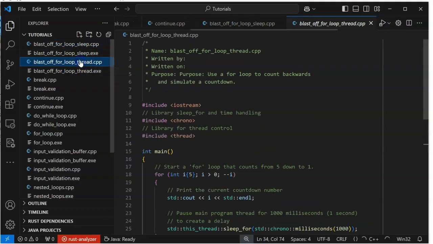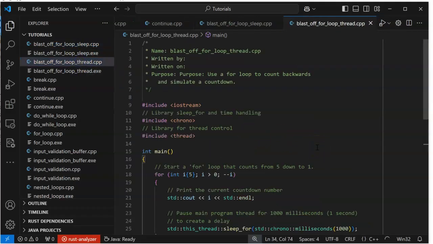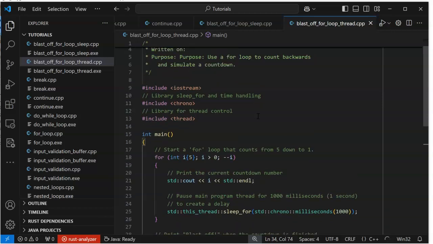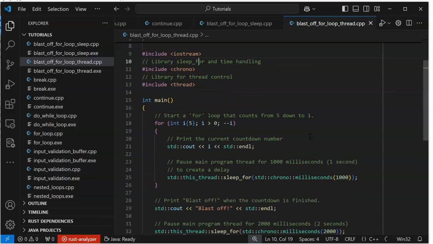Okay, well, here's another interesting one that I worked on a little bit. This is how to use threading in C++, which you can see was kind of interesting. You have to have a library for thread control, and then I had to simulate things going on, so I used the sleep library, or chrono. So anyway, we start our program, we start through our loop, we're going to create a main program. We're going to pause the main program thread for 1,000 milliseconds to create a delay. So we're not creating something with threading, we're doing a very complicated sleep.